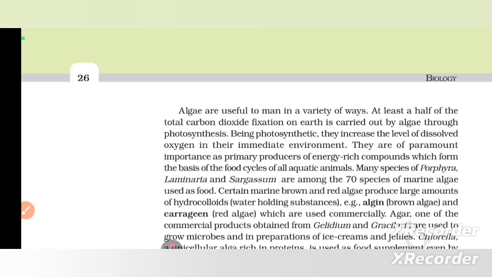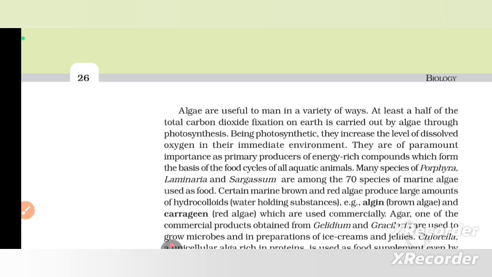Many species of Porphyra, Laminaria and Sargassum are among the 70 species of marine algae used as food. Certain marine brown and red algae produce large amounts of hydrocolloids, water holding substances. Examples: algin from brown algae and carrageen from red algae, which are used commercially.